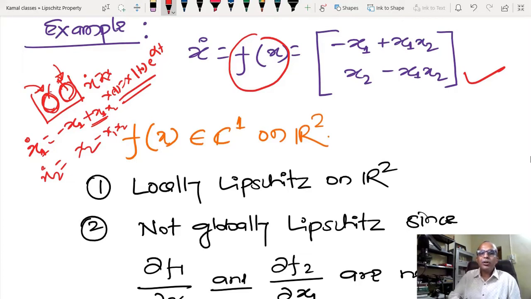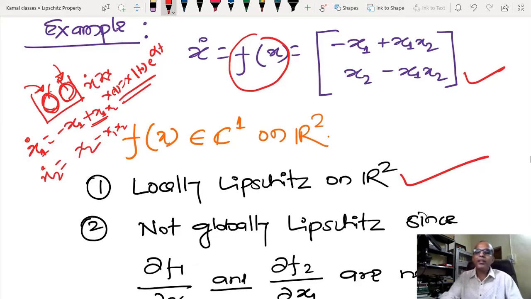Okay, now you can see that f(x) is continuously differentiable on the right hand side of this. So f1 is continuously differentiable with respect to x1 and x2, and f2 is also continuously differentiable in x1 and x2. And if something is continuously differentiable, we have already seen that it is locally Lipschitz. But I do not know how to calculate the local Lipschitz constant for the time being.